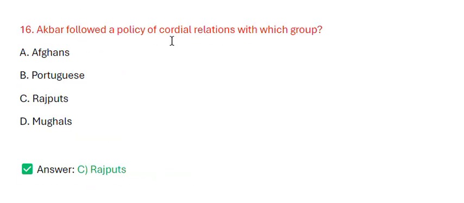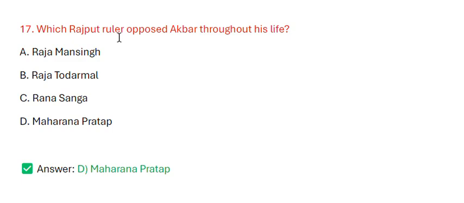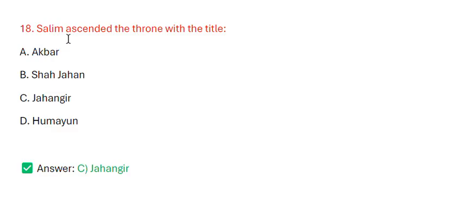Akbar followed a policy of cordial relationships with which group? The correct answer is Rajputs. Which Rajput ruler opposed Akbar throughout his life? The correct answer is Maharana Pratap. Salim ascended the throne with the title? The correct answer is Jahangir.